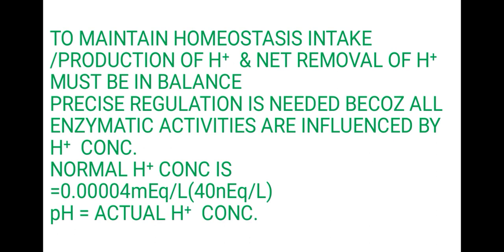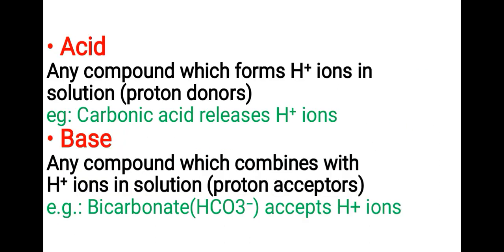Let's learn about acid-base regulation. To maintain homeostasis, intake, production of H+, and net removal of H+ must be in balance. Precise regulation is needed because all enzymatic activities are influenced by H+ concentration. Normal H+ concentration is 0.00004 equivalent per liter. pH is the actual H+ concentration.